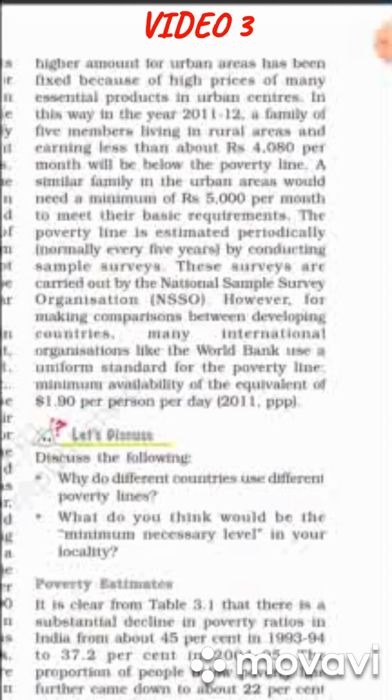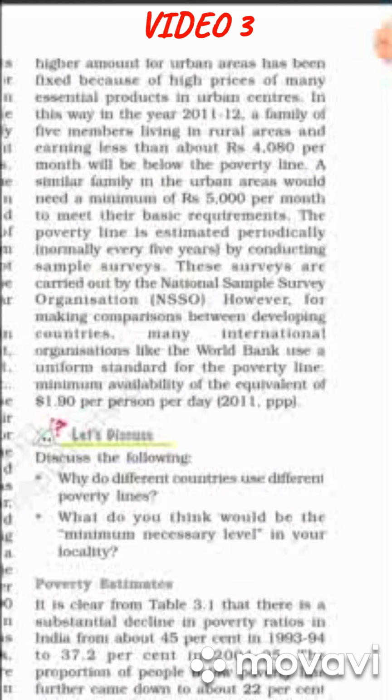A similar family in urban areas should have an income of 5000 per month. If the family is earning less than 5000, again the family would be considered as below poverty line or BPL family.